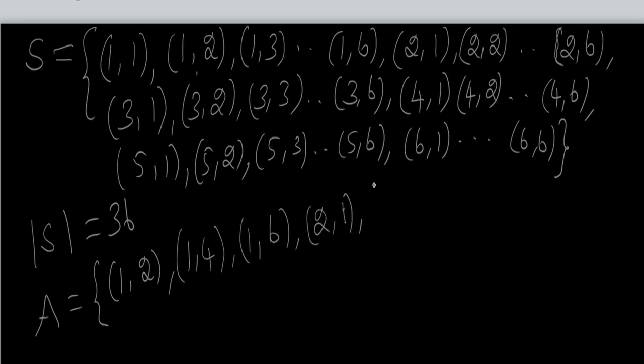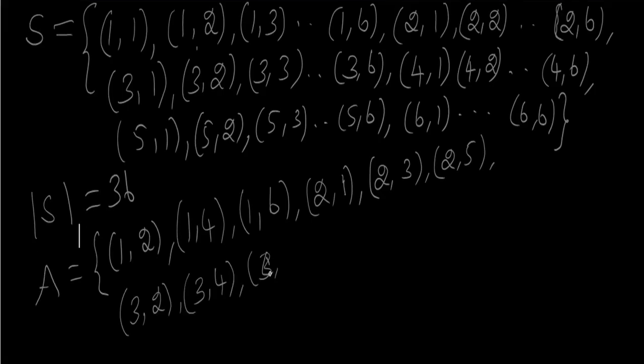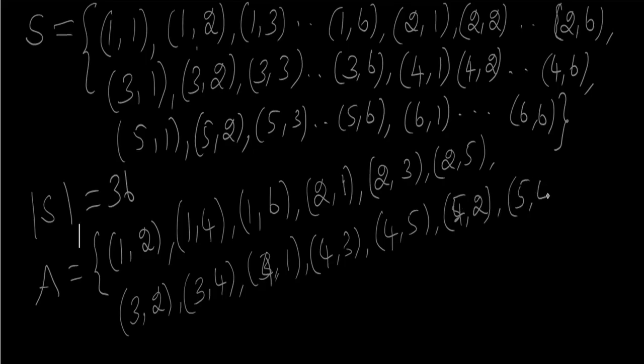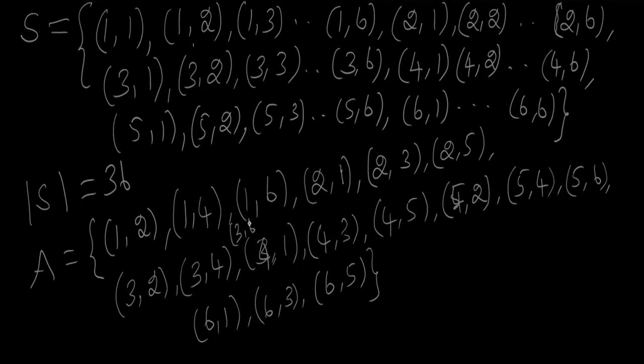Similarly 2,1; 2,3; 2,5 and then 3,2; 3,4; 4,1; 4,3; 4,5; then 5,2; 5,4; 5,6 and then 6,1; 6,2 won't come; 6,3; 6,5. Here 3,4; 3,6 also will come.